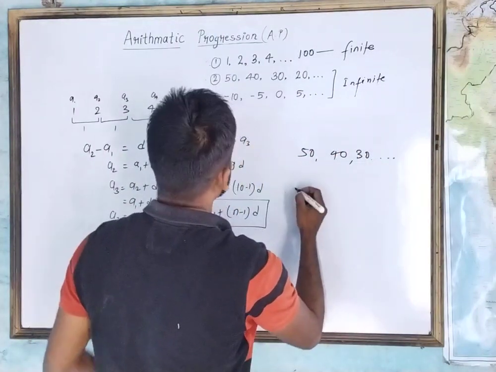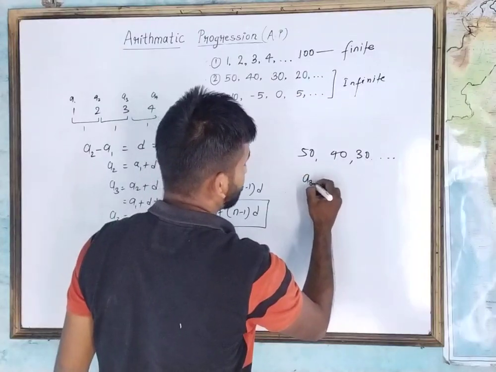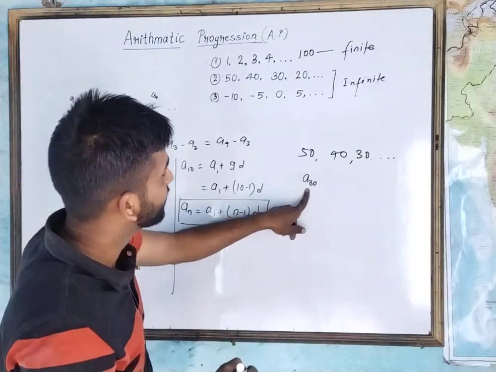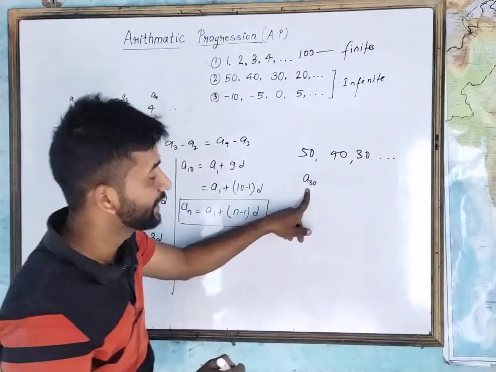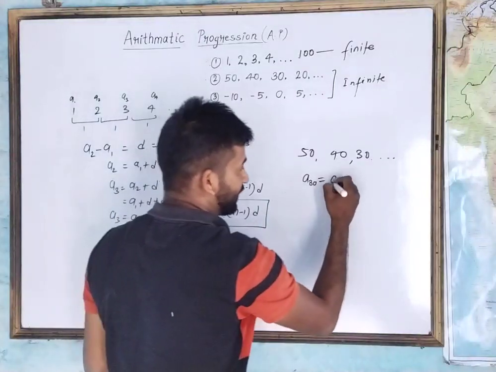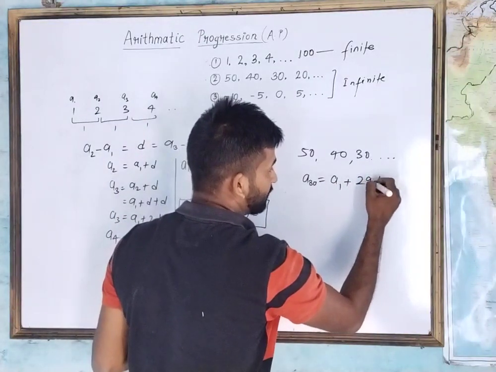and so on, how will we write the 30th term? The 30th term can be written as a30, and a30 can be written as a1 plus (30 minus 1)d, that is a1 plus 29 times d.